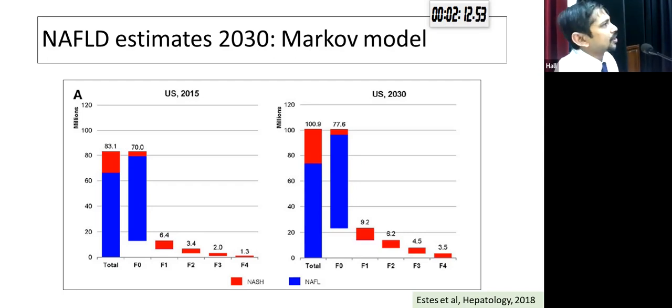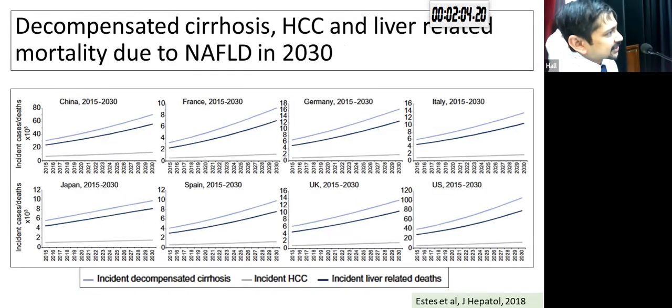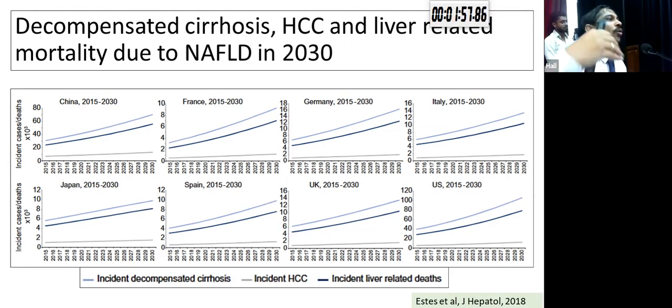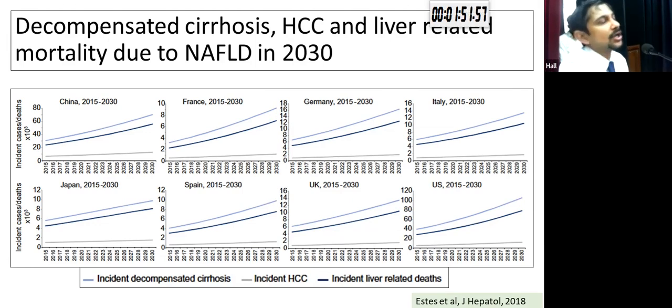This is another Markov modeling study which shows that the prevalence of decompensated cirrhosis, incident decompensated cirrhosis, liver-related mortality, and hepatocellular carcinoma will all go up tremendously over the years up to 2030 in multiple countries around the world, not just in the US.